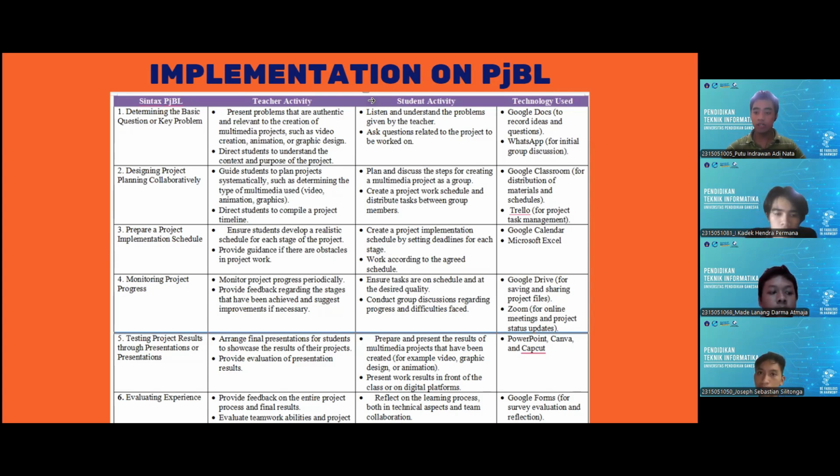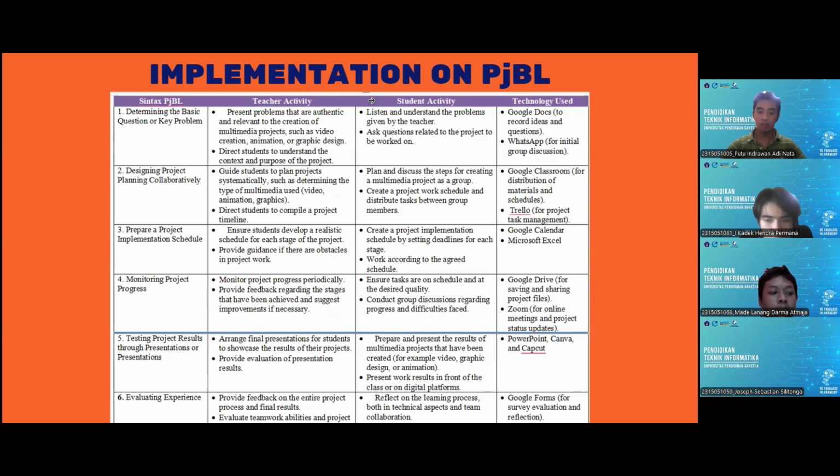And the technology used is PowerPoint, Canva, and CapCut for the editing and the making of the PowerPoint for the presentation. And the last syntax is the evaluating experience, where the teacher will give feedback on the entire project process and the final result of the projects.